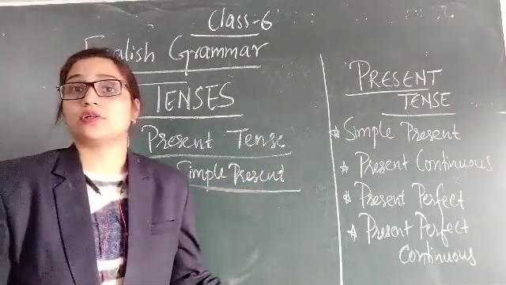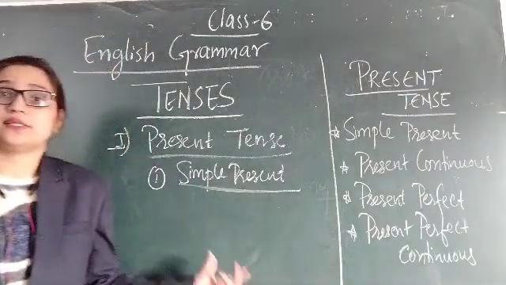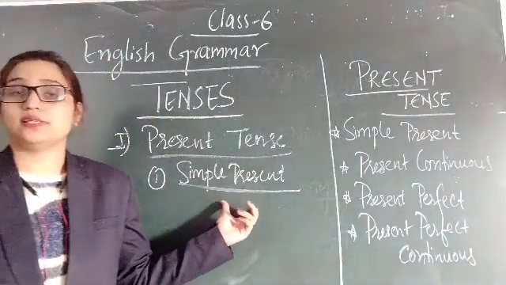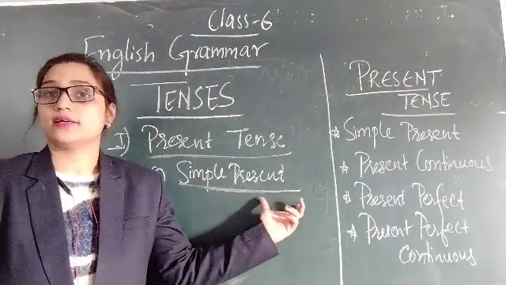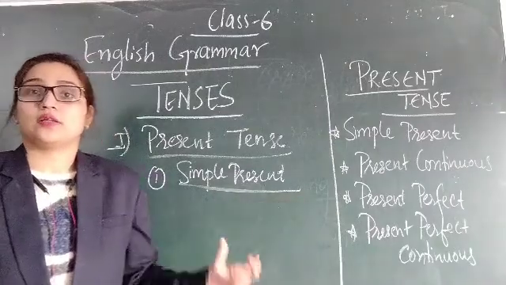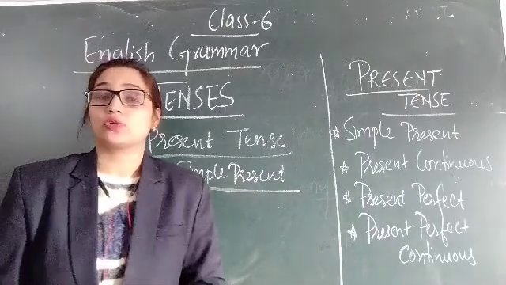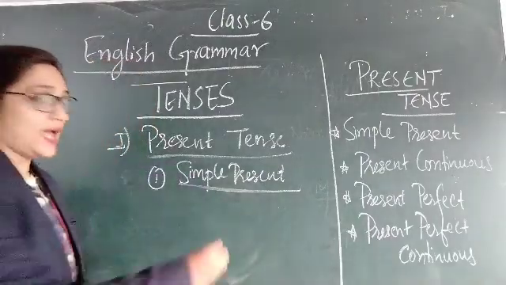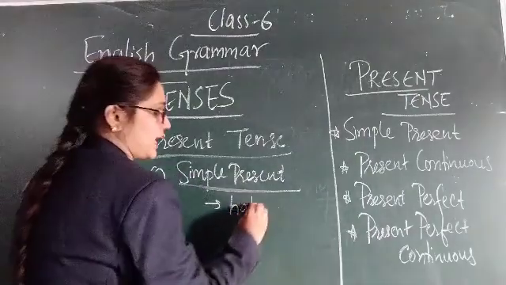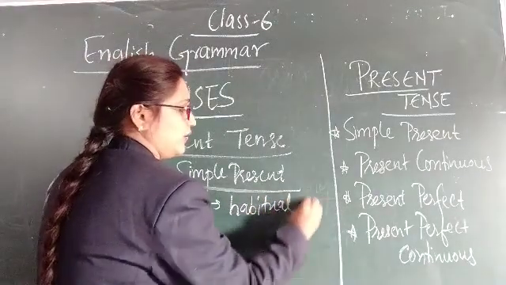The first question that comes to our mind is, when do we use this tense, simple present? We use simple present when we talk about any habitual action, or our habit.